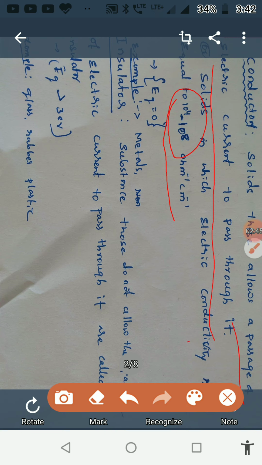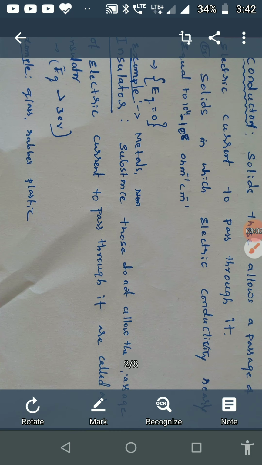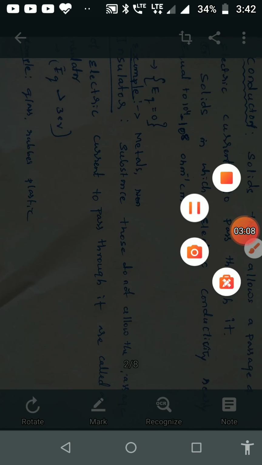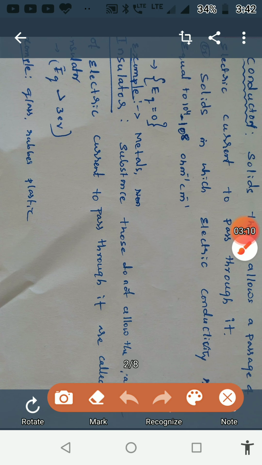Insulators are bad conductors of electricity. That means they do not conduct the electricity. Literally, we can give the definition of an insulator as the substances that do not allow the passage of electric current to pass through them. Here the passage of electric current is not allowed.